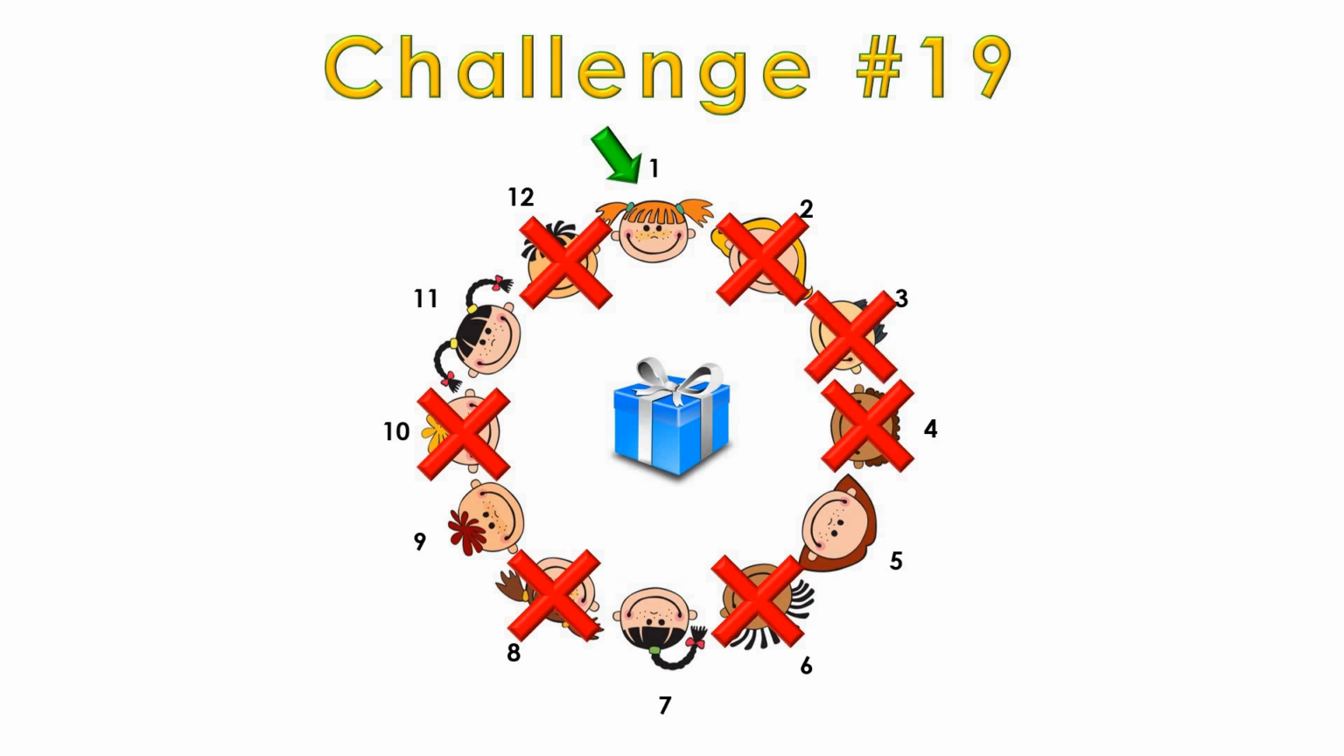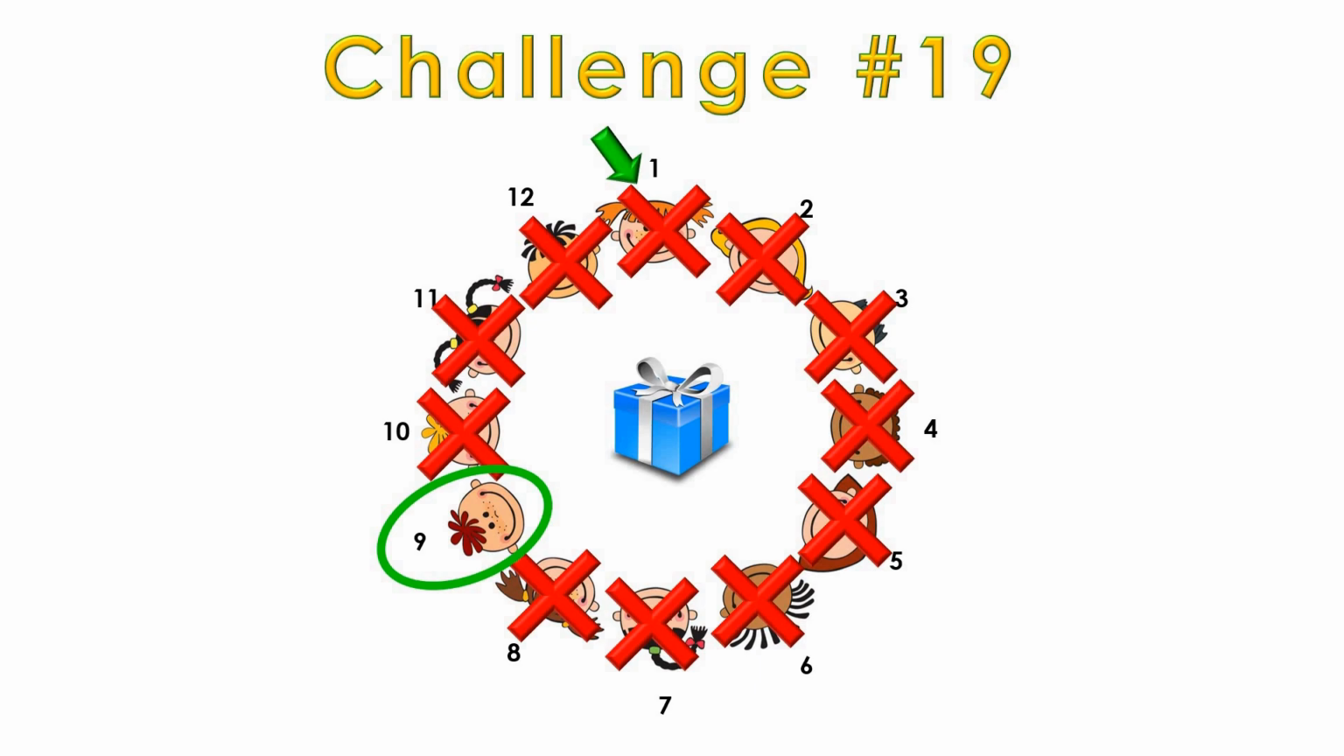Then child number 5 will eliminate number 7, number 9 will eliminate number 11, and we are back to number 1 again. Now, number 1 will eliminate number 5, and number 9 will eliminate number 1. And so we have that child number 9 gets the prize.